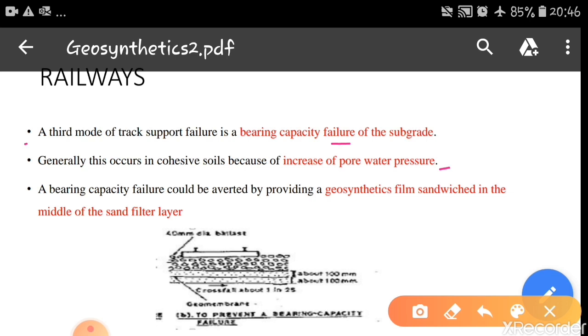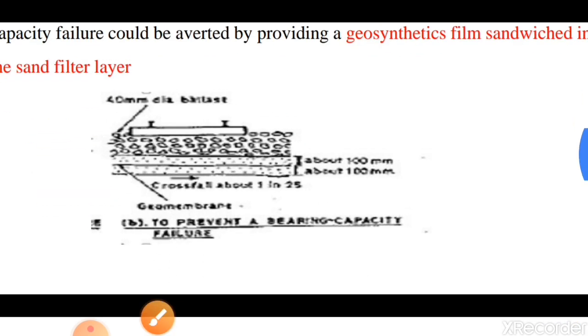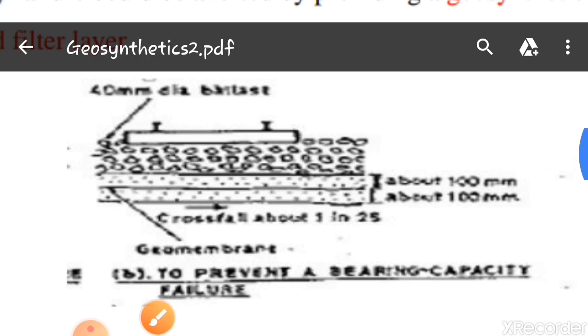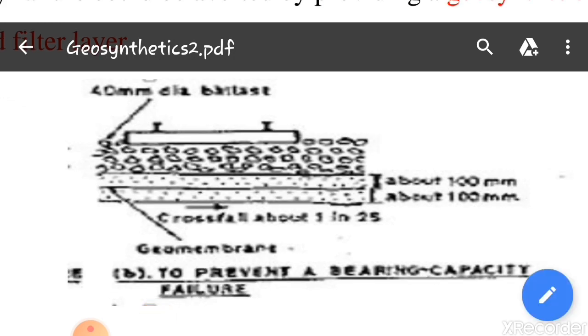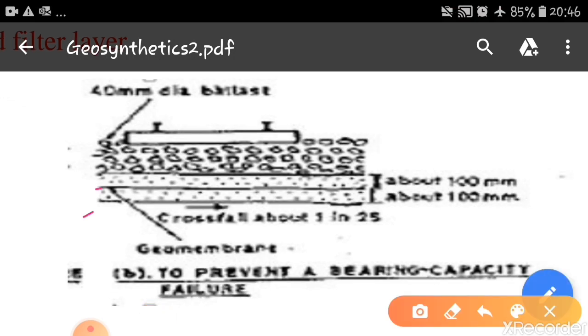A bearing capacity failure could be avoided by providing a geosynthetic film sandwiched in the middle of the sand filter layer. You see here, geomembranes can be used in between the soils so that the failures won't occur.